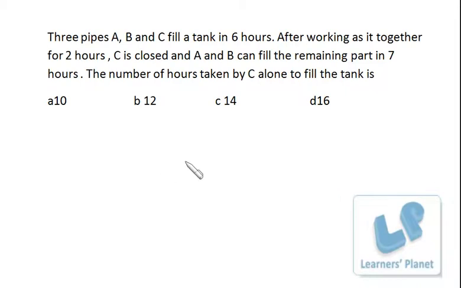Now the first question is from pipes and cisterns. Basically you can say time and work. 3 pipes A, B and C fill a tank in 6 hours. After working on it together for 2 hours, C is closed and A and B can fill the remaining part in 7 hours. The number of hours taken by C alone to fill the tank is.